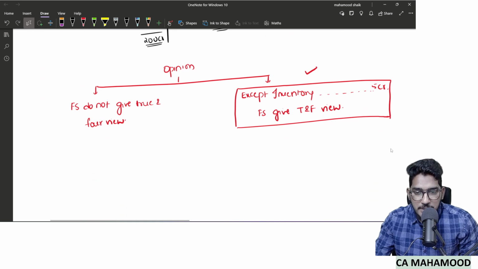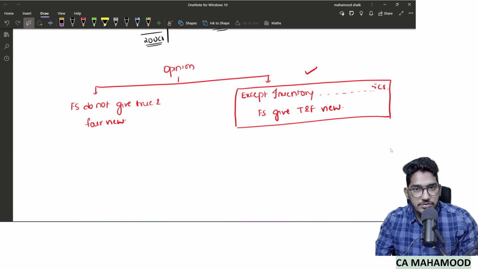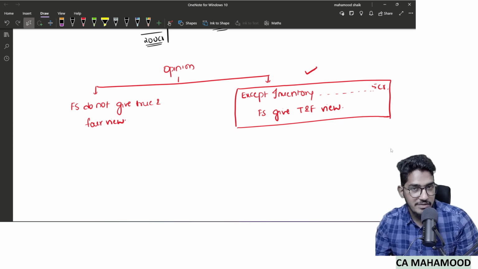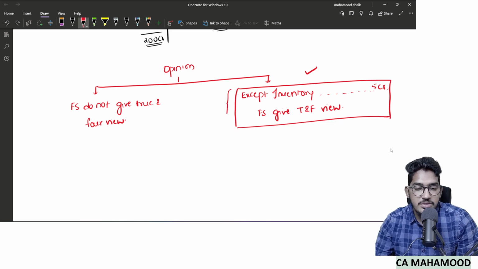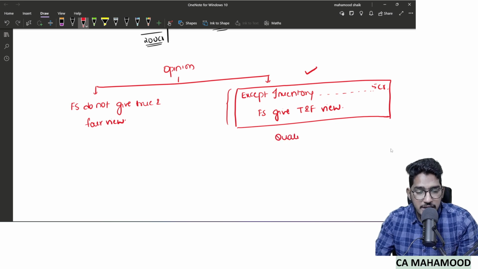What I will say in the opinion paragraph is: except inventory. Except in the item of inventory, there is a misstatement of 5 crore rupees. Rest of the financial statements are giving what? True and fair view. The moment you find this terminology in the auditor's opinion paragraph, except or subject to certain items, financial statements give true and fair view, except a few items, financial statements give true and fair view, that opinion we call a qualified opinion.